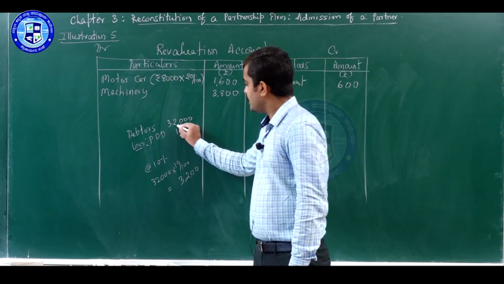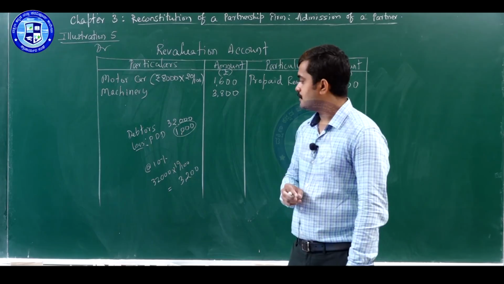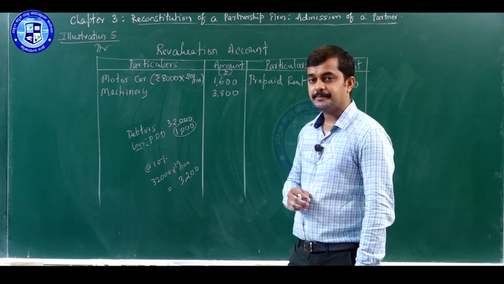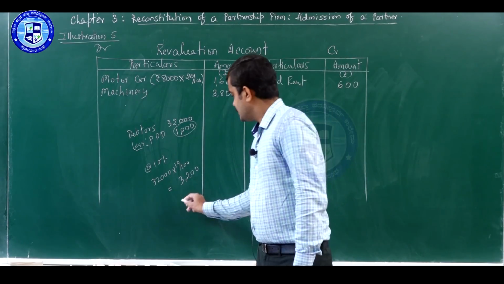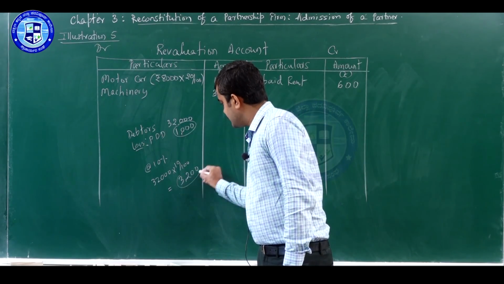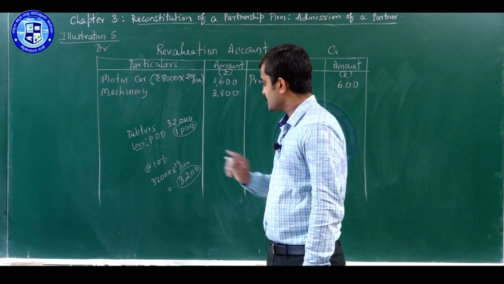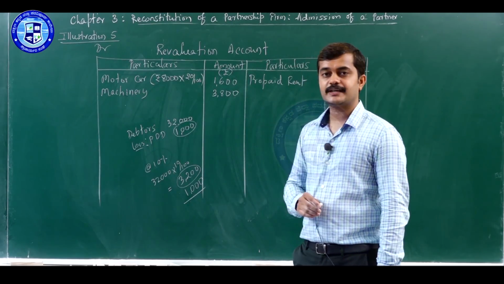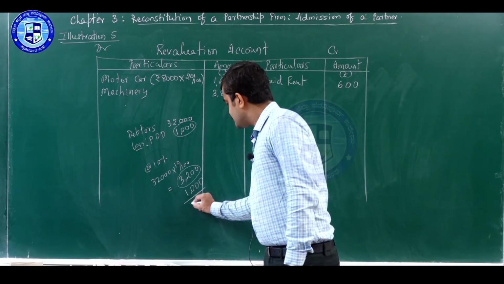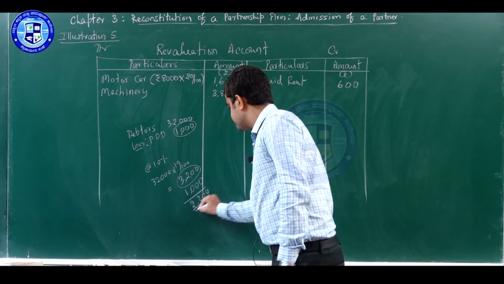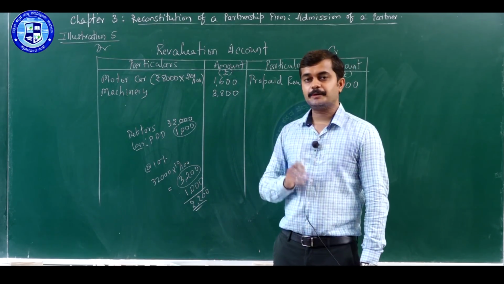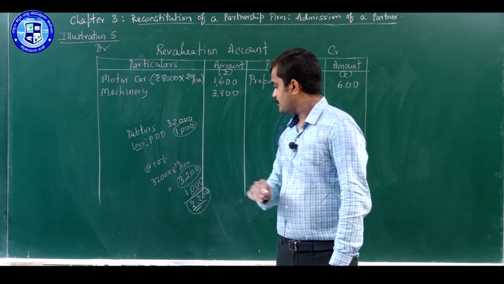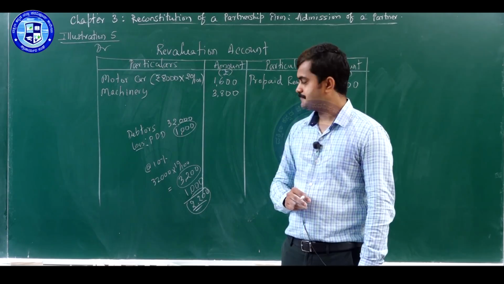But there is already provision made to the extent of rupees 1000. What does it mean? That means 3200 should be there, only 1000 is there, the difference we have to create now, that is 2200. So, a new provision has to be made in respect of PDD for the amount 2200.